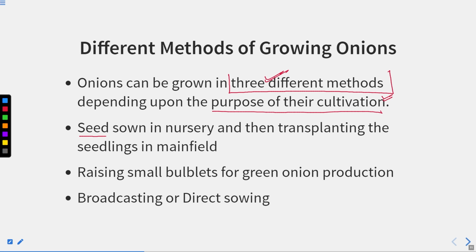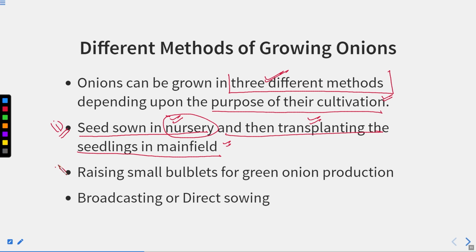So the first is seed sown in nursery and then transplanting the seedlings in the main field. First of all, the nursery where the seeds are grown, right? And once they are grown, the seedlings are transplanted in the main field. So this is the first type.